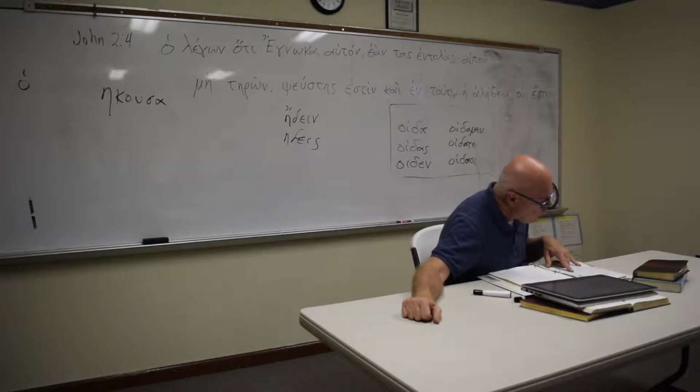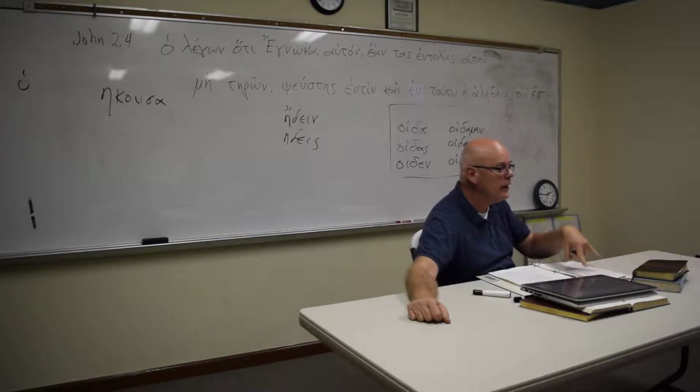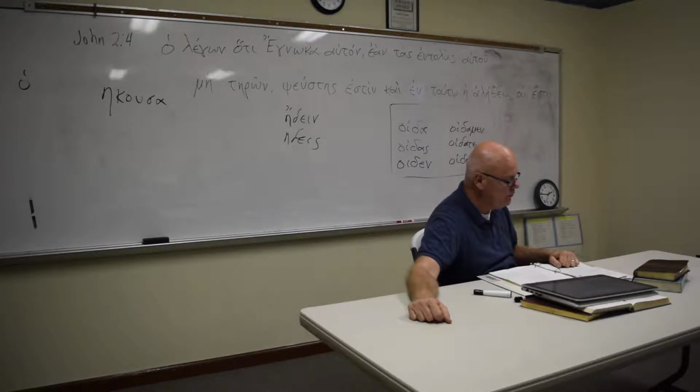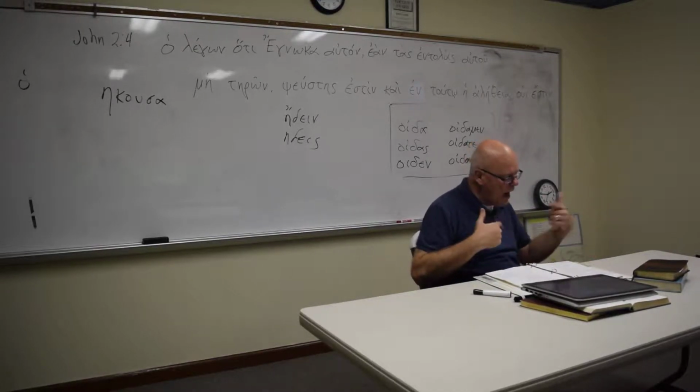These are the plural forms. Again, the plural forms follow the same plural forms that all of your nouns do. Got that? So let me give you some examples of how you would translate it.